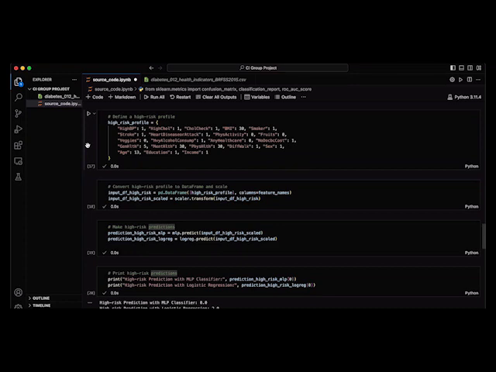This step is vital for assessing how well our model can identify individuals at high risk for diabetes, which is key for preventive healthcare. In conclusion, our project demonstrates the power of machine learning in healthcare analytics. By leveraging the BRFSS 2015 dataset, we've developed a tool that can aid in early diagnosis and intervention for diabetes.